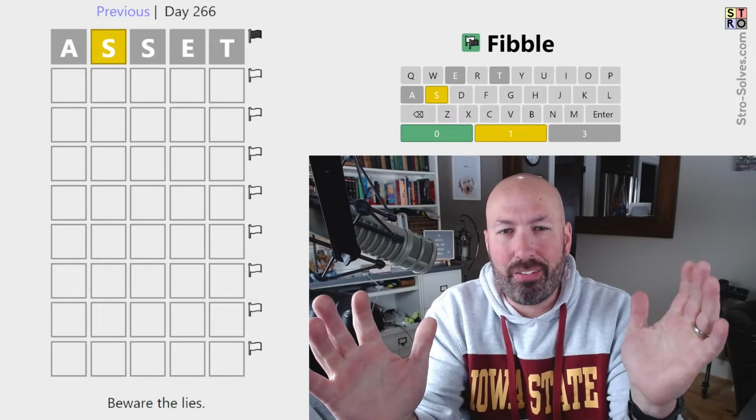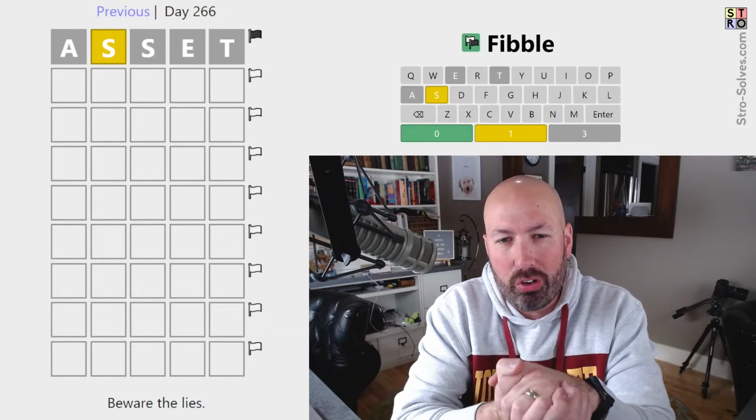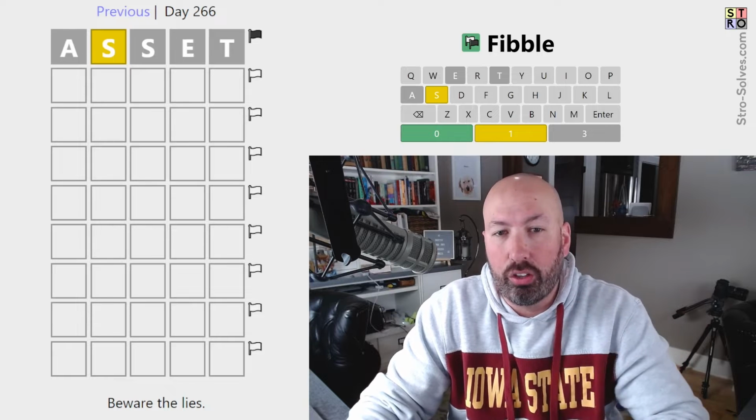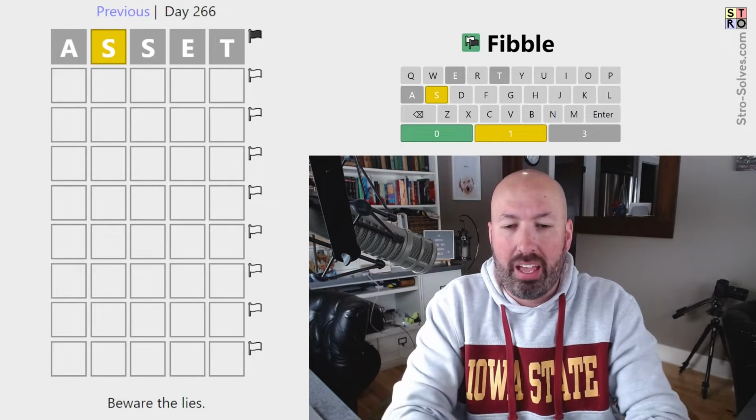All right, I'm looking at today's Fibble. If you're not familiar with Fibble, this is like Wordle, but on every line, one of the clues is a lie, and we're starting with asset.